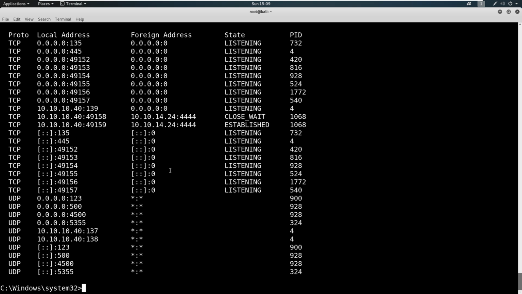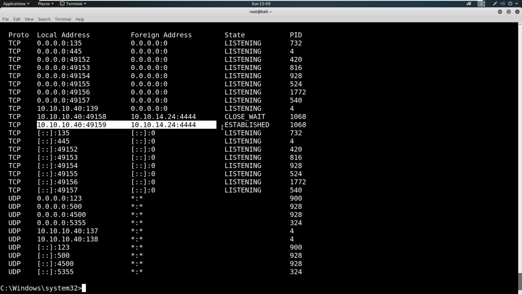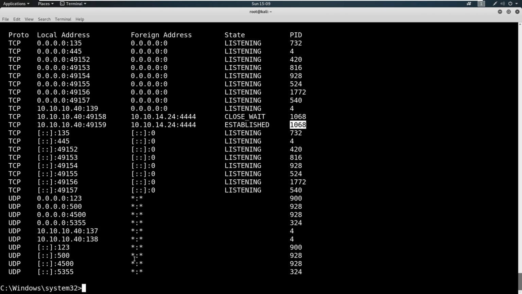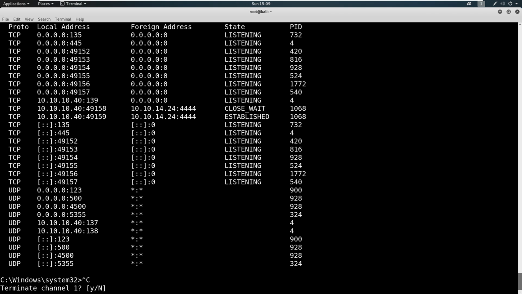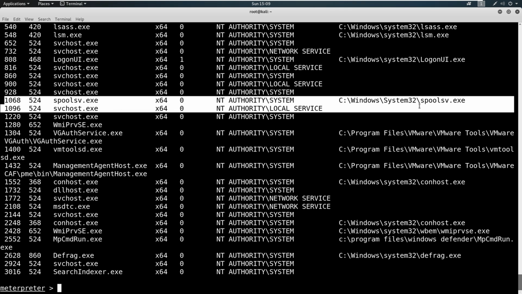netstat -ano. If you're not familiar with these commands, again, I know I've mentioned them before, but it's important to learn some of these common networking commands and what we're trying to do. Netstat's going to show what ports are open and what ports we're talking to. You can see that we have a close wait on our last shell here, and then we open up a new port, and this is us communicating here on PID of 1068. And if you're curious about how that works, if we look for 1068, okay, this is apparently what we came in on, this spoolsv.exe.